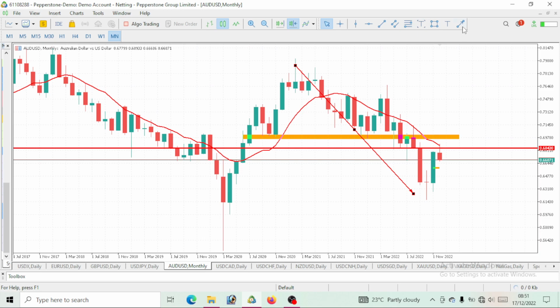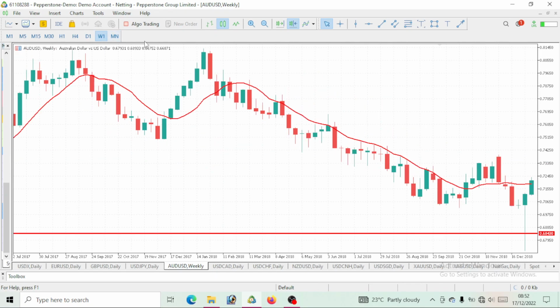So on the daily time frame, it is giving us a pullback. But on the monthly time frame, this is kind of red. We would want to still continue our bullish move. That is to tell you that on AUD USD, we are still on a bullish move. So still be expecting a further bullish move on AUD USD. By that time on the monthly time frame, I believe the price should have broken above our 10 period moving average. So AUD USD, guys, we still speculate a bullish move for the month.